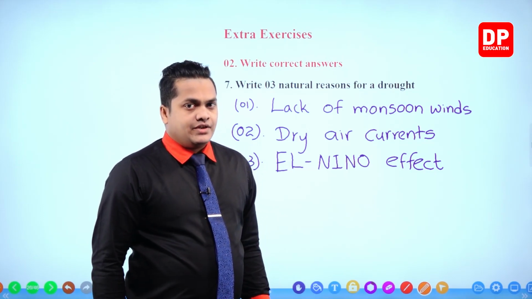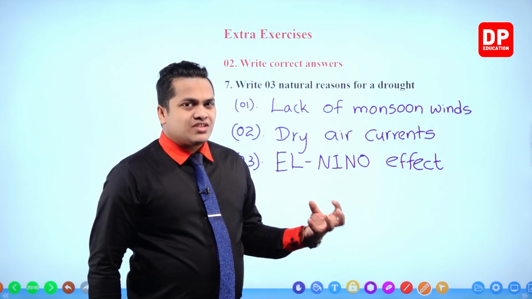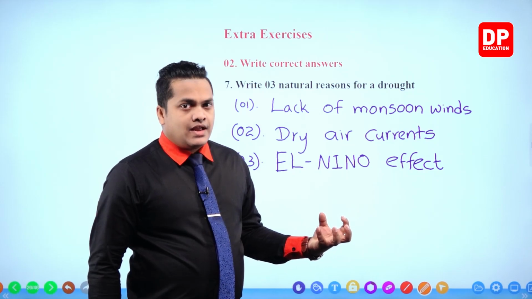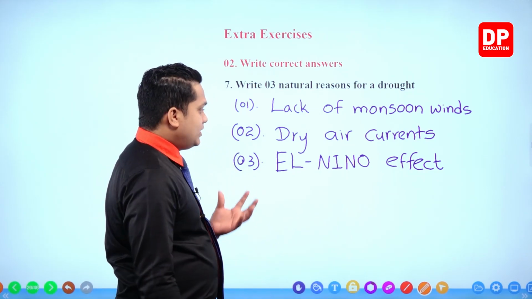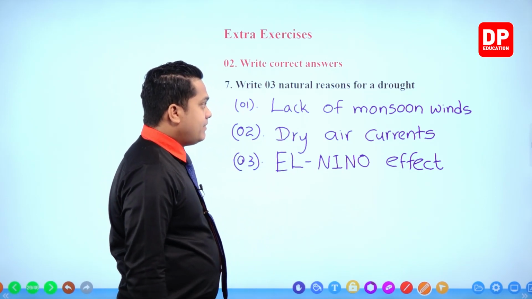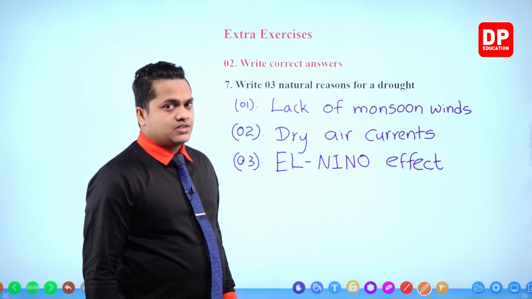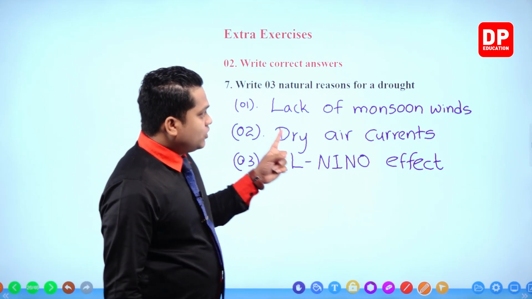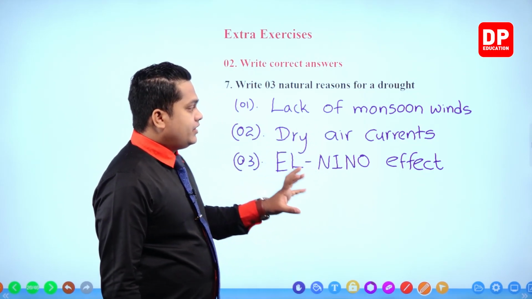It changes the wind pattern and the rainfall pattern in Sri Lanka. That's how this will affect a drought. So these are the three main natural reasons for a drought: lack of monsoon winds, dry air currents, El Nino effect.